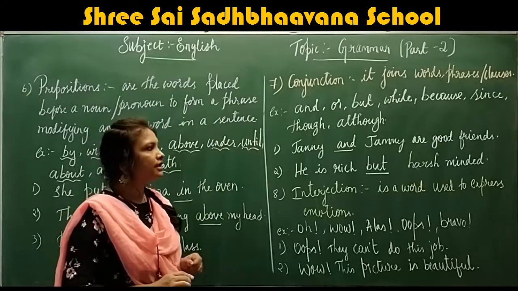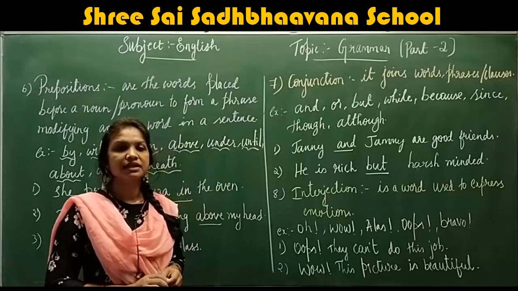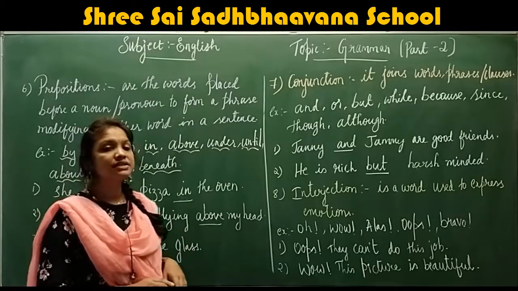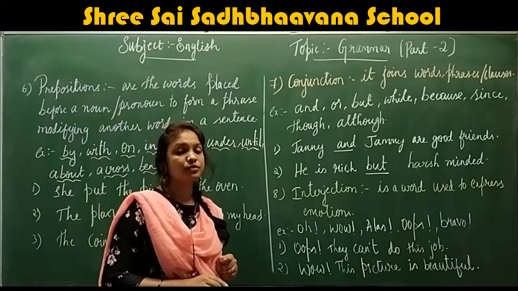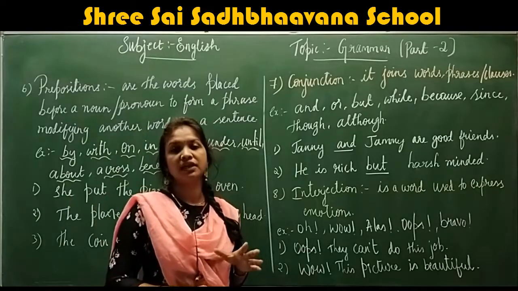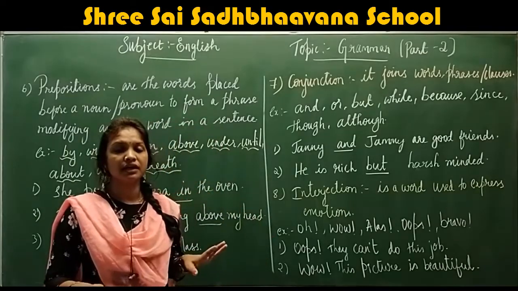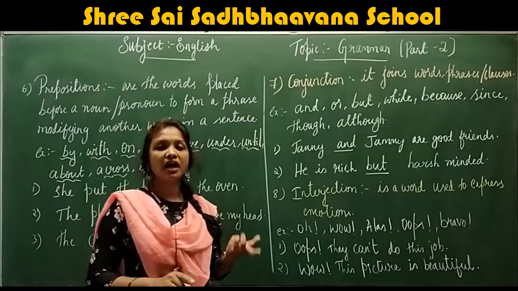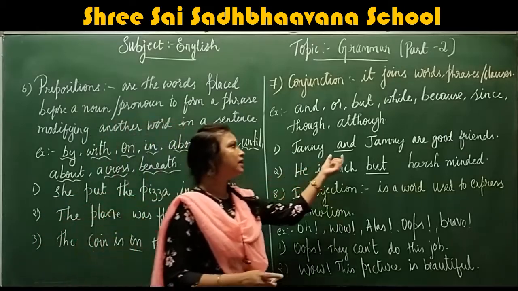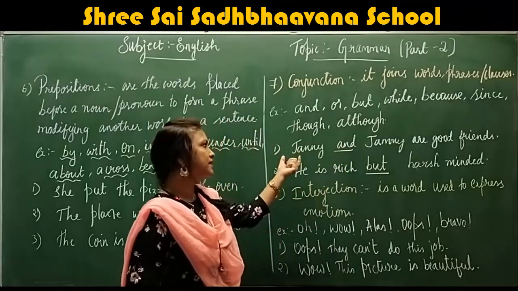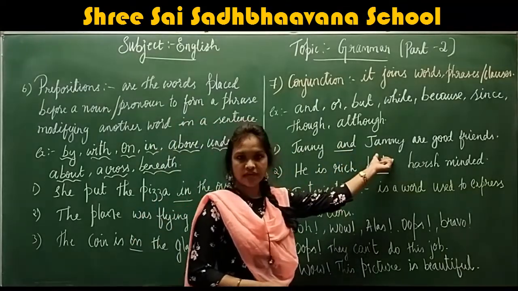Okay, example: Jani and Jamie are good friends. Next, he is rich but harsh-minded. He is very rough. He is very tough. So he is rich but he is not kind-hearted. He is very harsh to others. So here the word and is joining the two persons, Jani and Jamie.